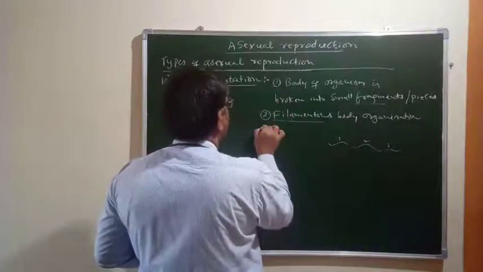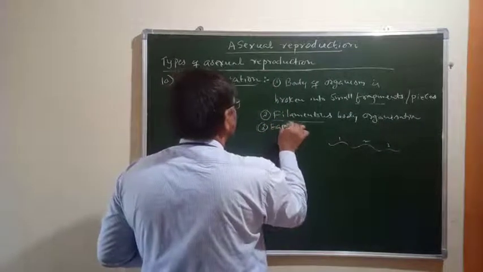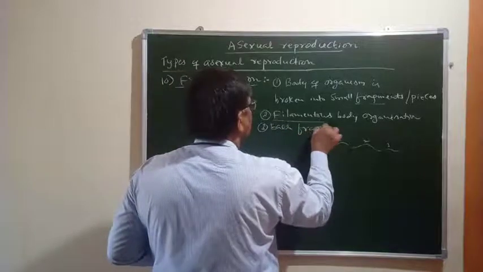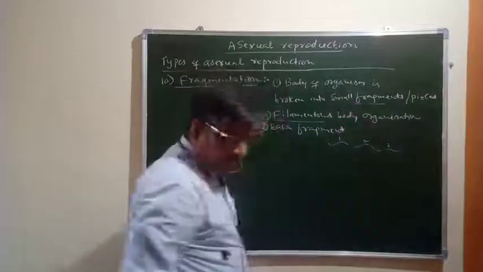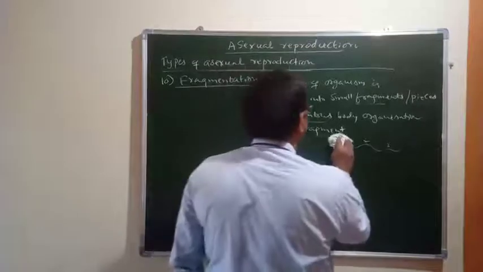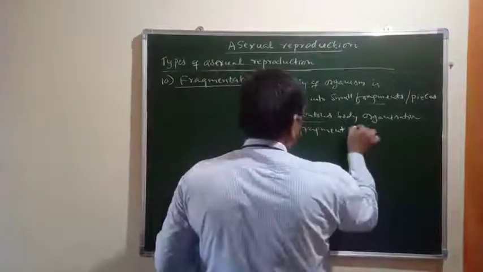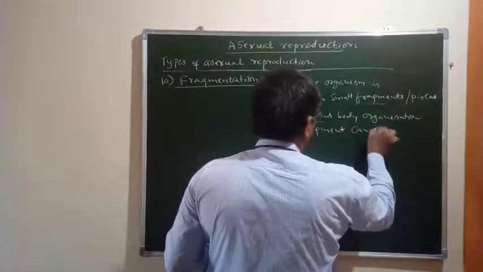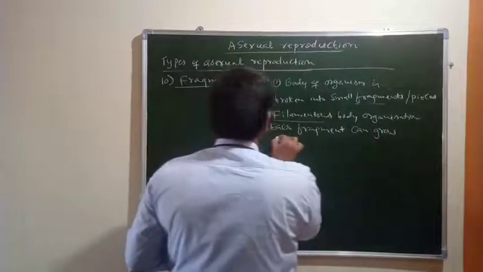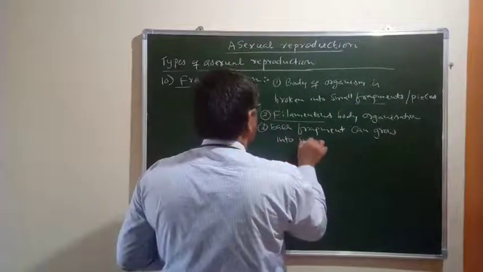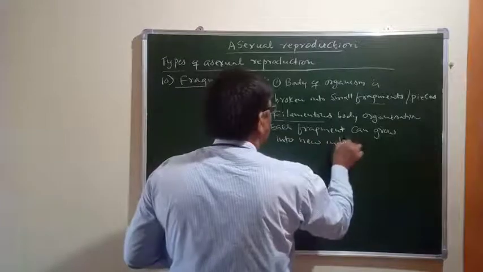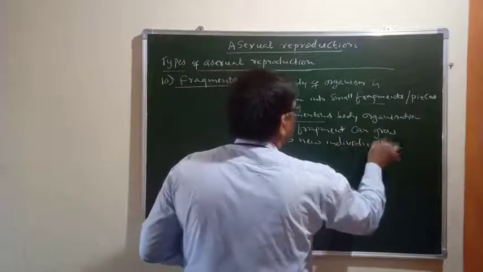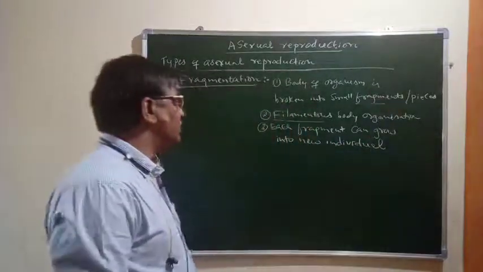And each fragment can grow into a new individual.